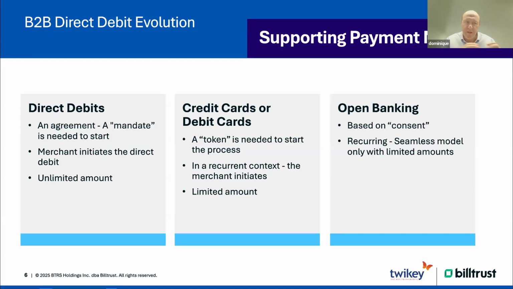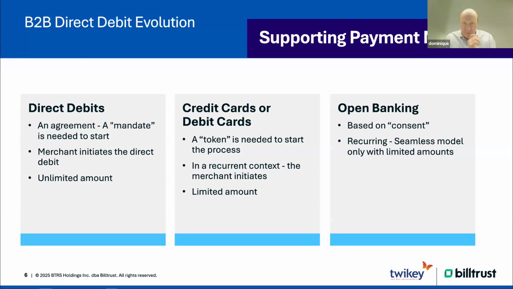Same thing here, it's a bit the same as with the direct debit. You need a token to start a process, and that token you can remember, and in the recurrent context, each time you address the credit card scheme, you can reuse the token as a merchant and initiate payment. Of course, with credit cards and also with debit cards, the amounts are limited. They are limited to the budgets you have allocated towards a credit card. 5,000 euros, 2,500 euros, maybe 10,000. But in a lot of cases, you're really limited up until that amount.